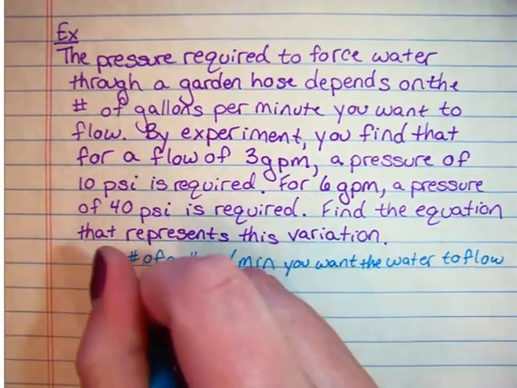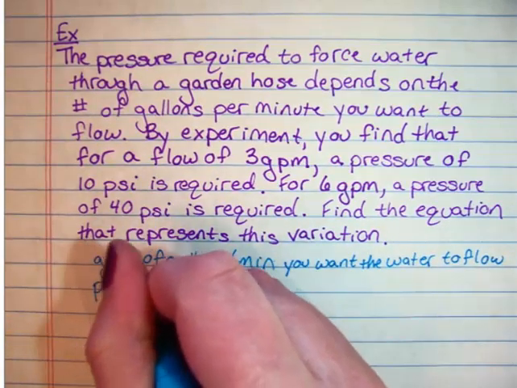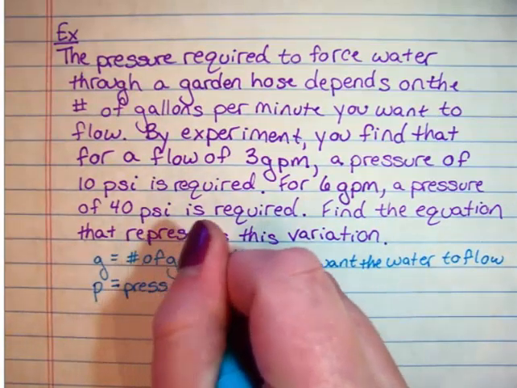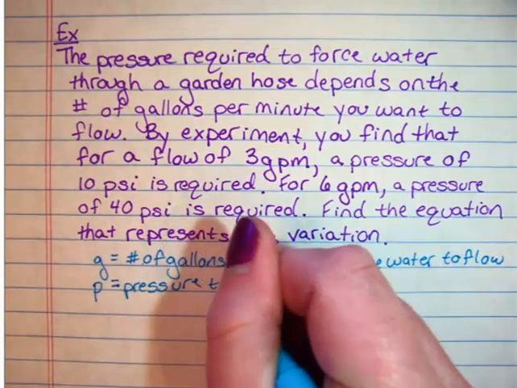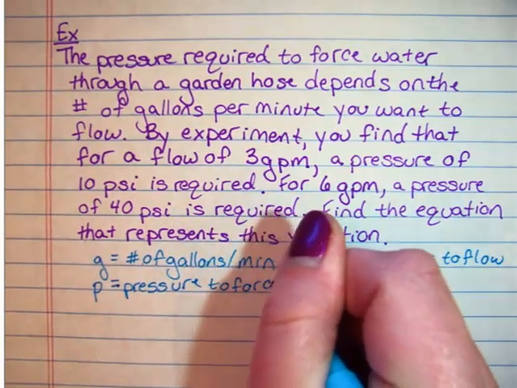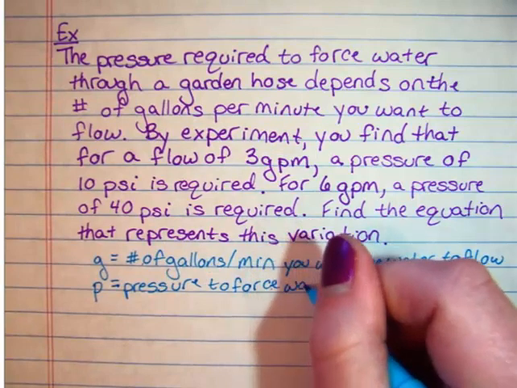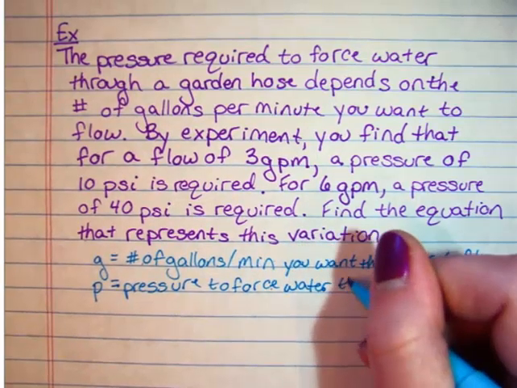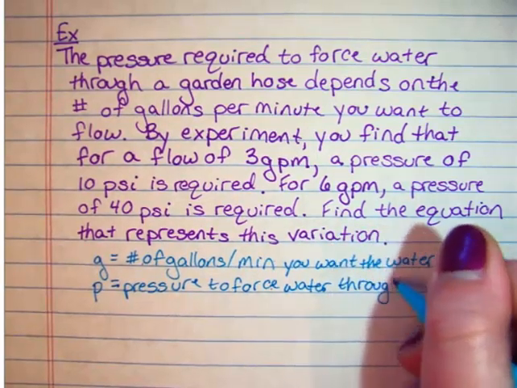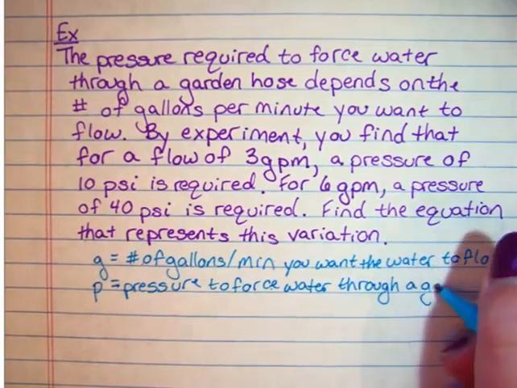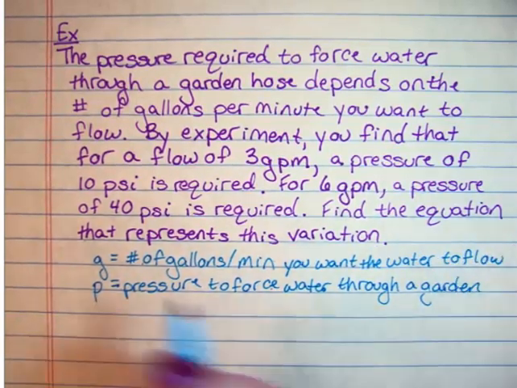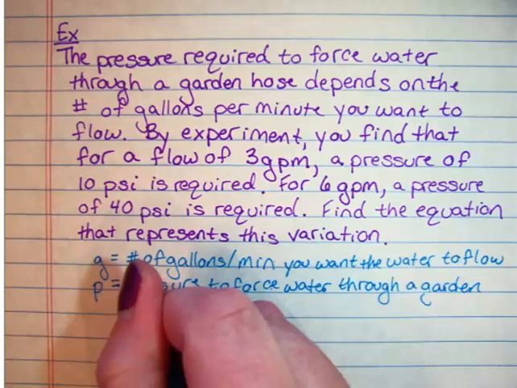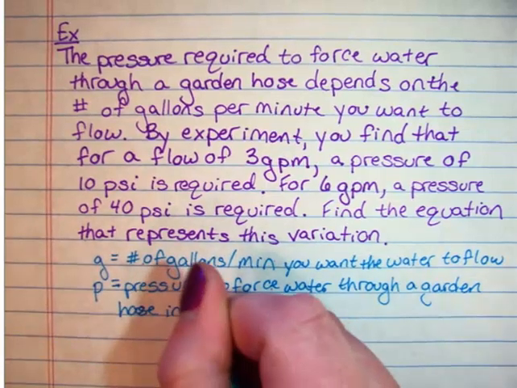P is the pressure to force water through a garden hose, in PSI. Make sure you use complete sentences, more or less.